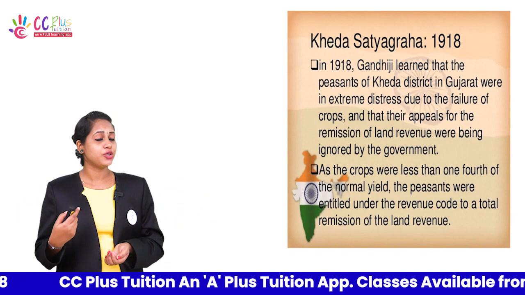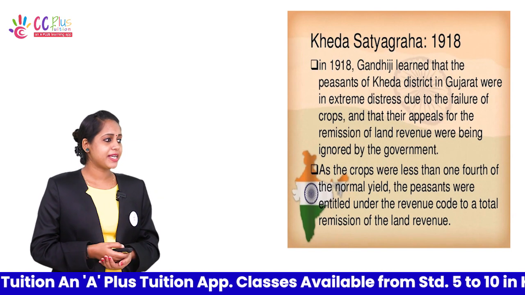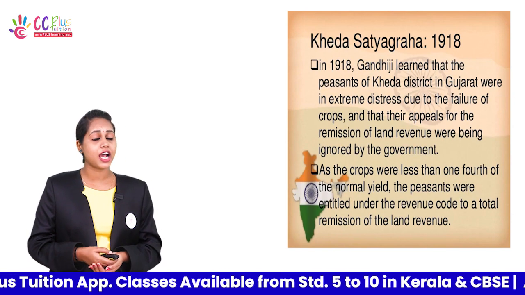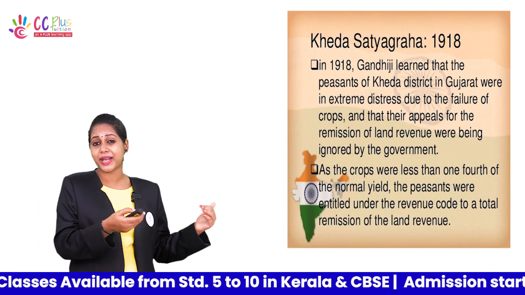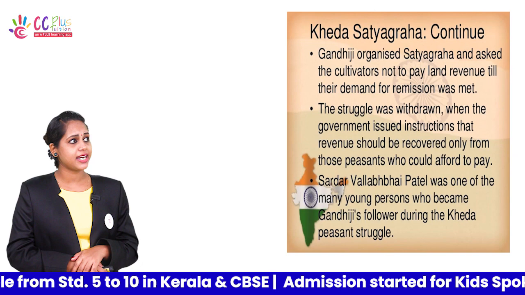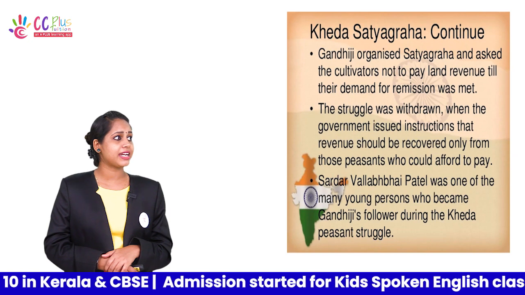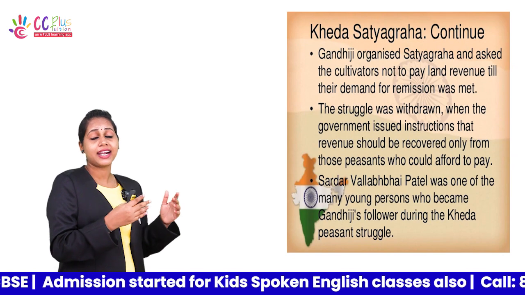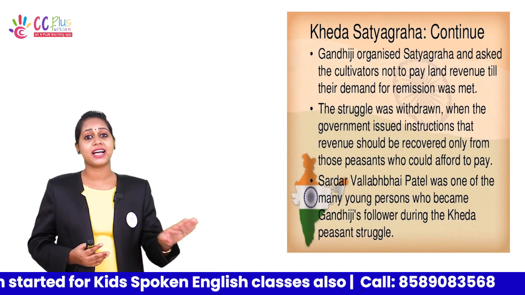He knew this, and as the crops were less than 1/4 of the normal yield, the peasants were entitled under the revenue code to a total remission of the land revenue. But whatever the situation, the peasants needed to pay land tax to the government. So, as he knew this situation, Gandhiji organized a satyagraha and asked the cultivators not to pay land revenue till their demand for remission was met. The peasants made a demand to the Britishers that until their remission was met, they wouldn't pay the land revenue.